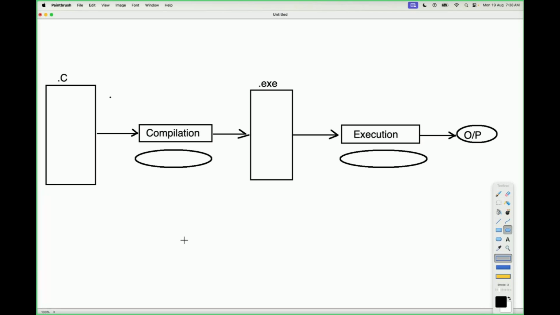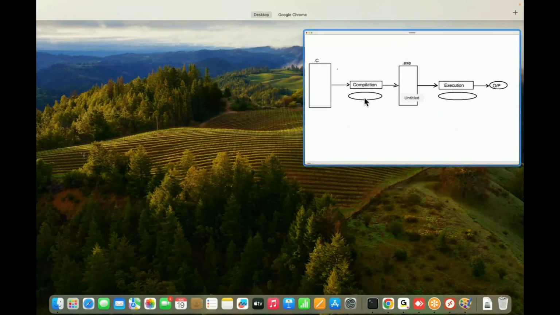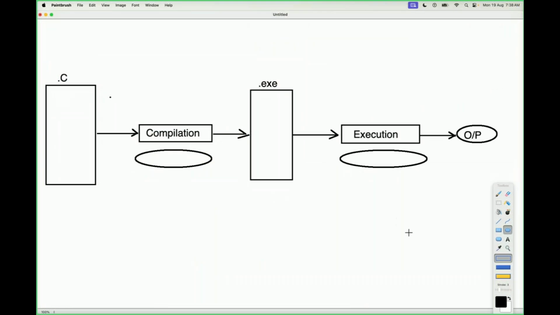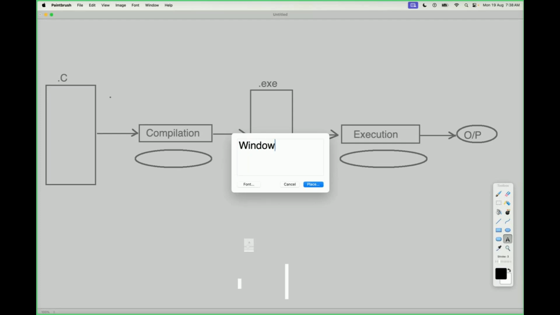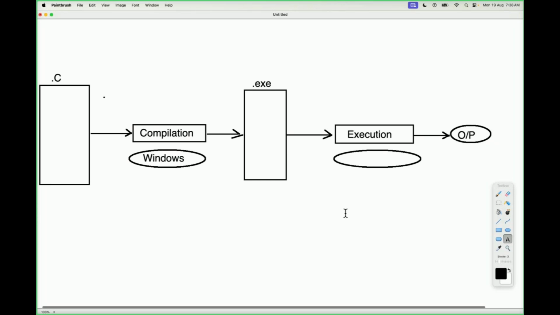Nice. Now understand the point here. For compilation, for example, I'm going to use Windows operating system. Observe carefully. For execution, C is a platform dependent programming language.